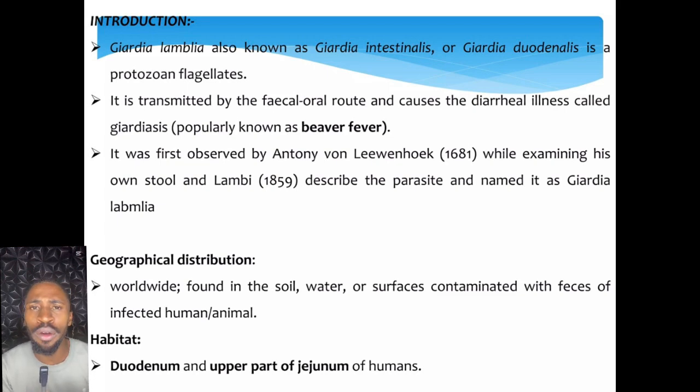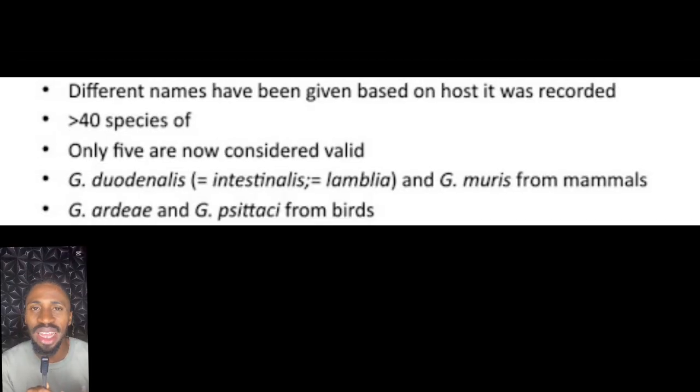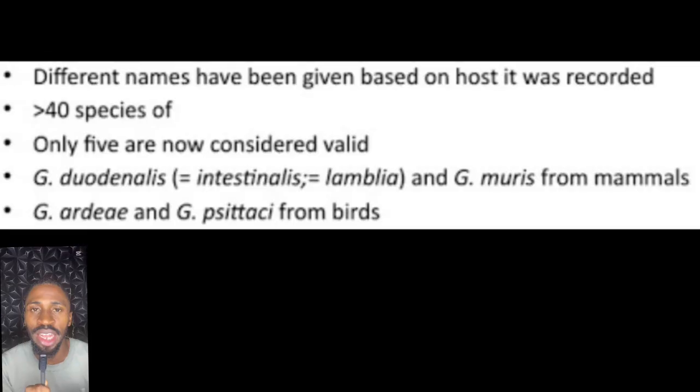Now, one thing you have to know: there are 50 different Giardia species, but only 5 are validly recognized. You have the one in mammals, Giardia muris. You have the one in birds, Giardia duodenalis or Giardia psittaci. You have the one in amphibians, Giardia agilis. And you have the one that affects humans, which is Giardia lamblia, or Giardia duodenalis, or Giardia intestinalis.